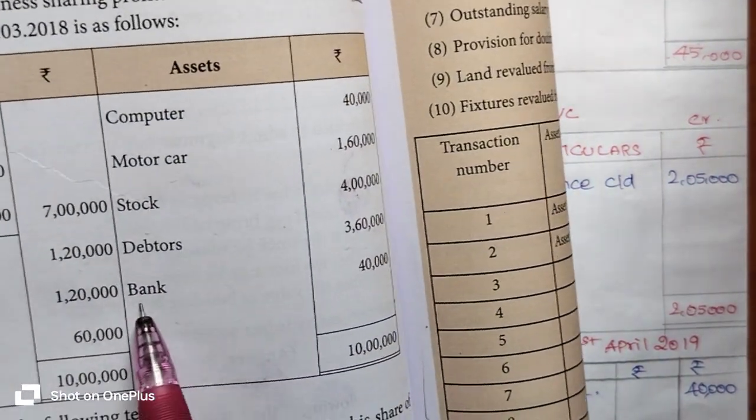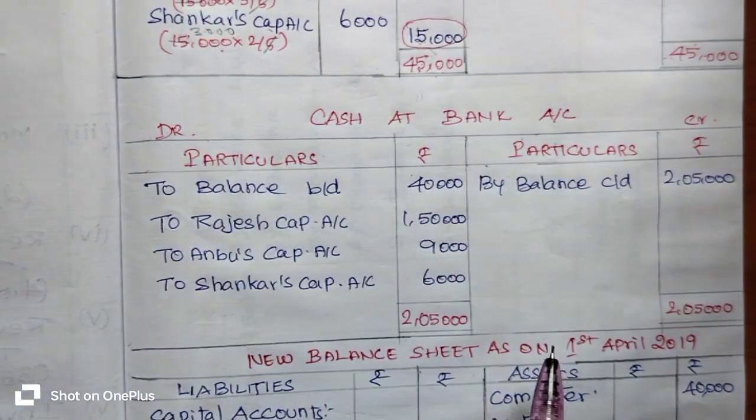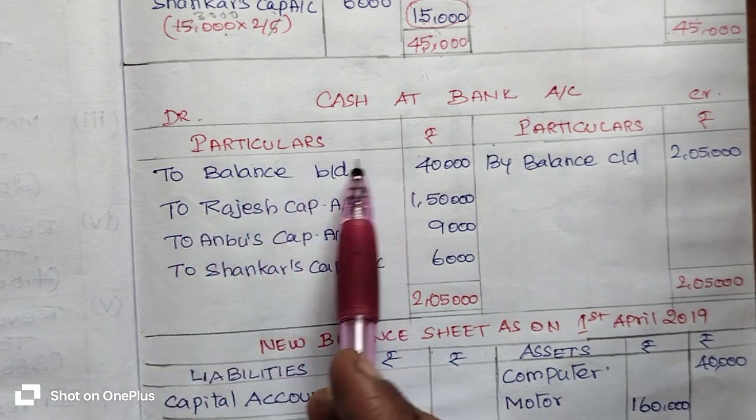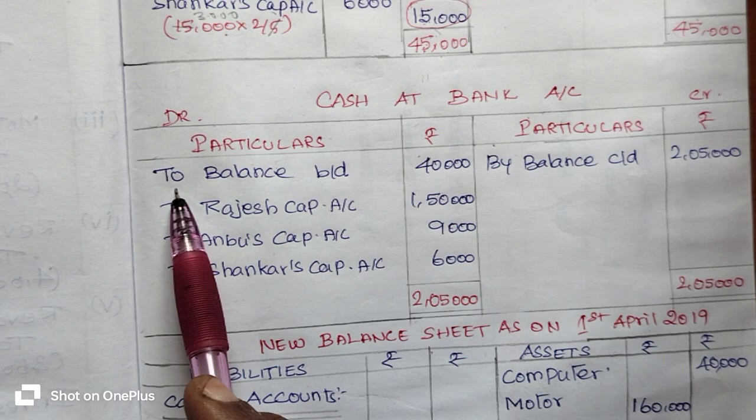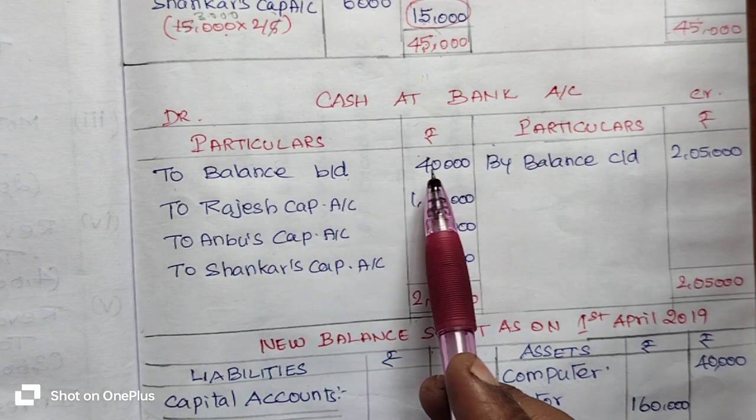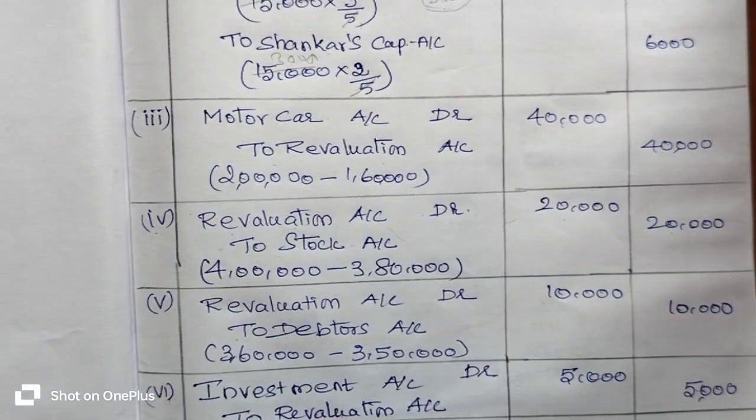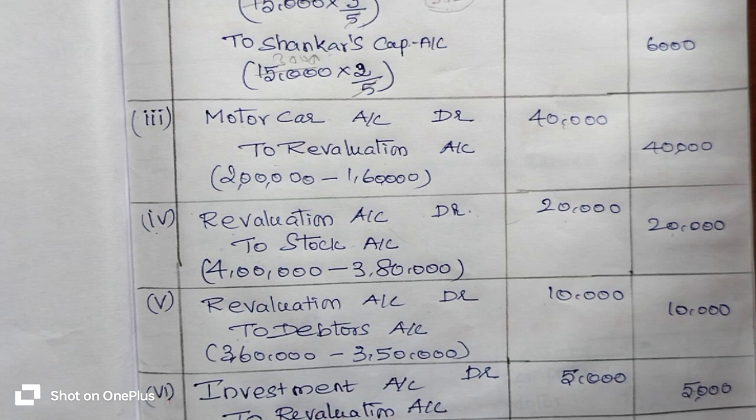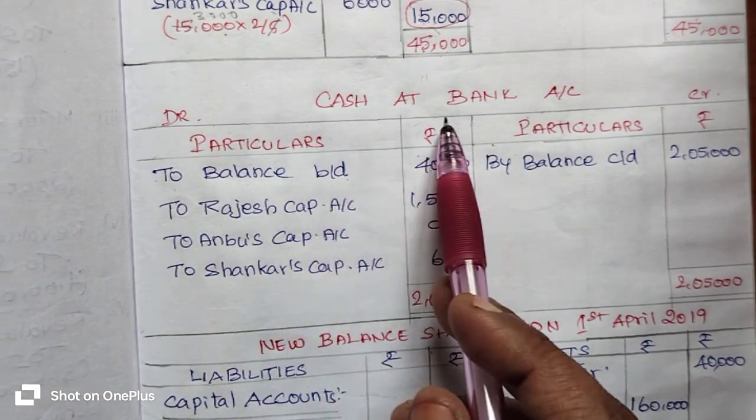In this box we have bank 40,000 rupees. This is the opening balance of the cash at bank. So the opening balance of the cash at bank always shows on debit side. You have to write "To balance brought down 40,000 rupees." So what are the bank related transactions we have seen in the journal entry? We are going to enter into the ledger account as cash at bank.